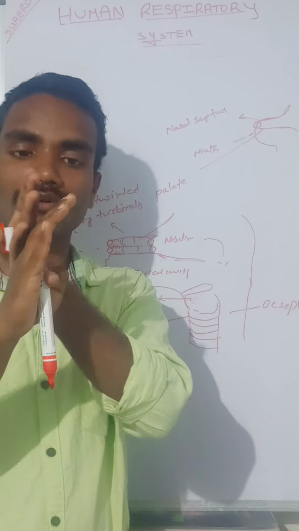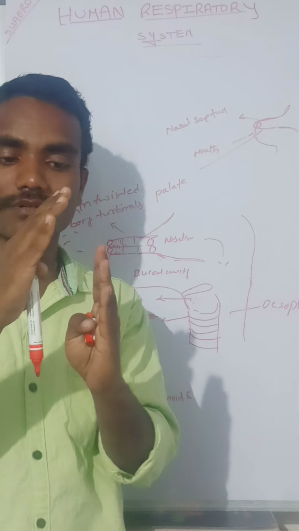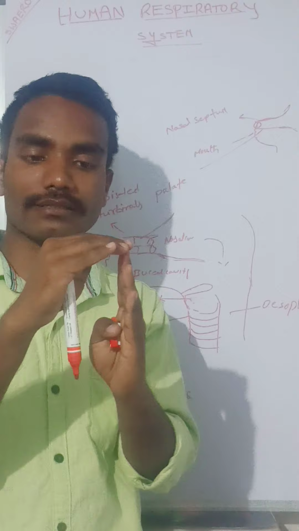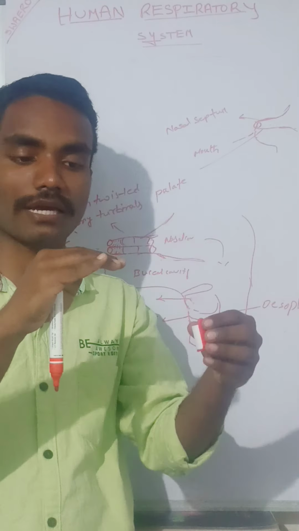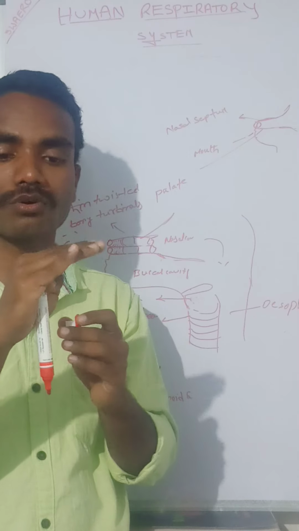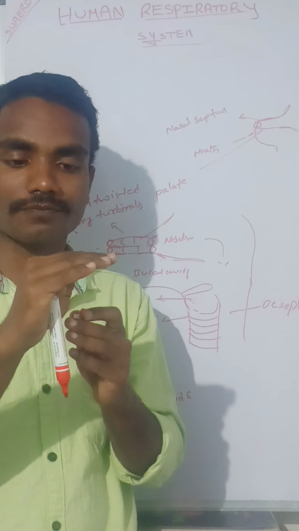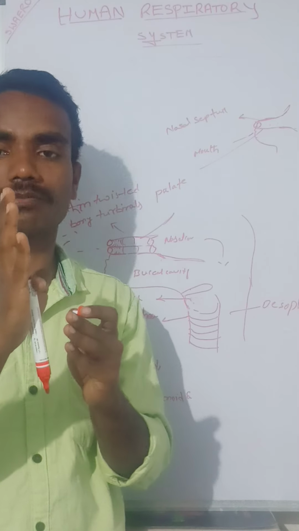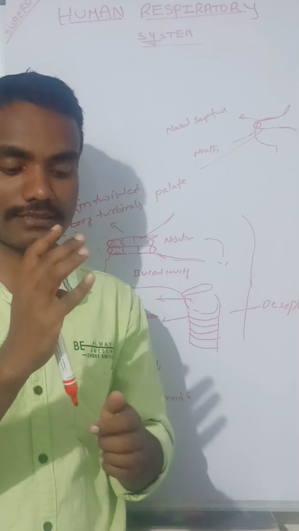When we take the food, the epiglottis closes the trachea. Then food slowly passes into the esophagus. The epiglottis closes and opens. While taking food, it closes the trachea. When you take in air, it opens the larynx.